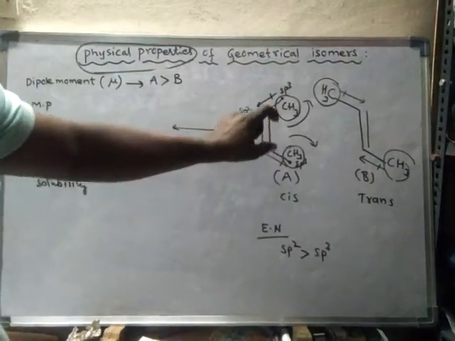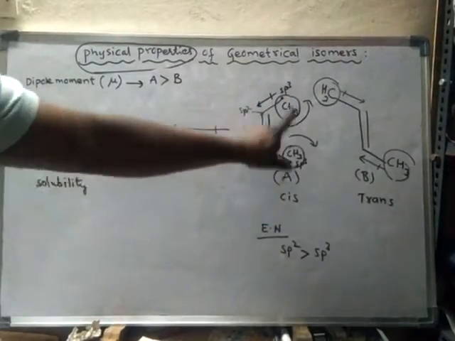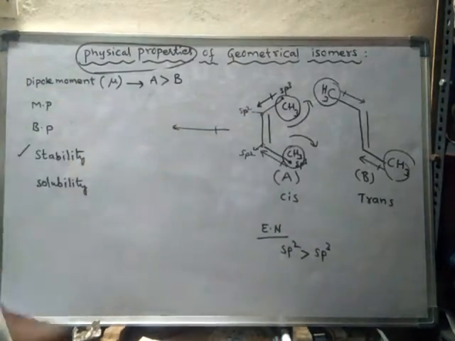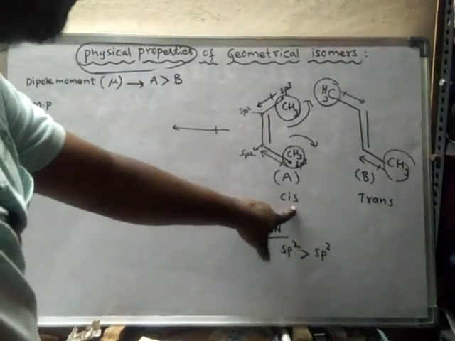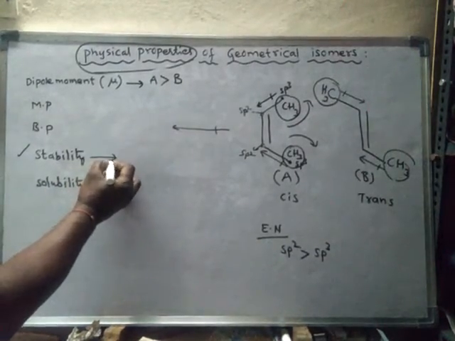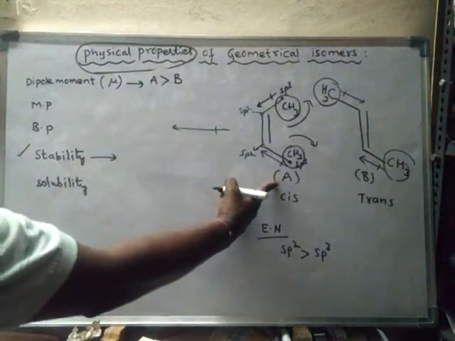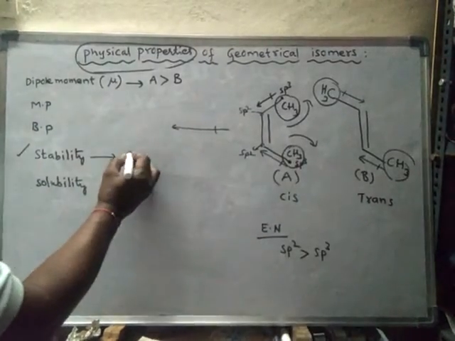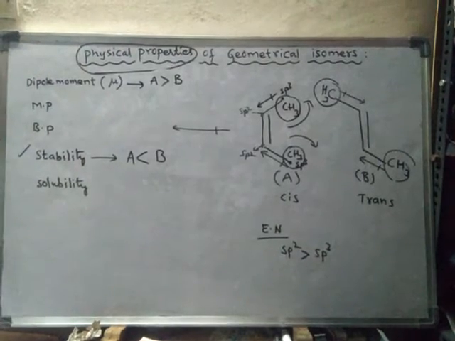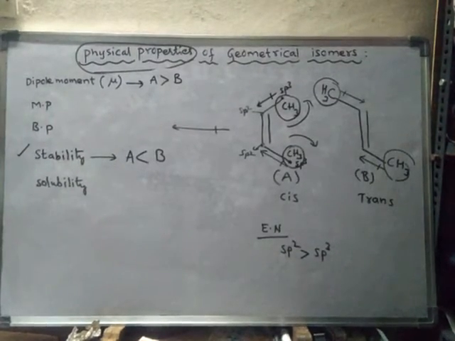That means this form is the less stable form. Stability is decreased due to repulsion. So cis form is less stable than trans form. About stability, A is less stable than B. So this is regarding stability.